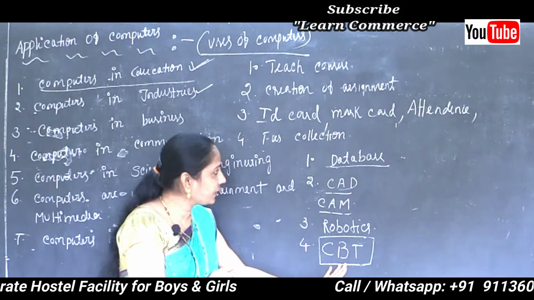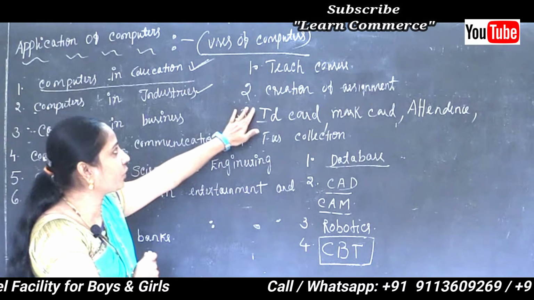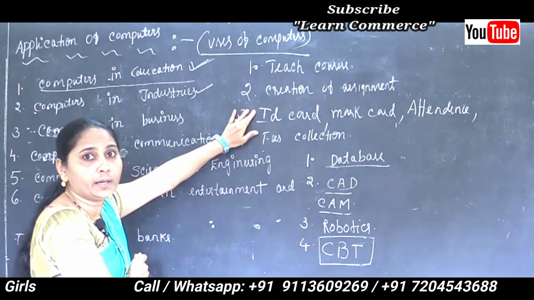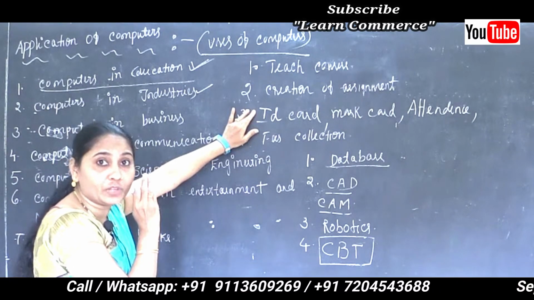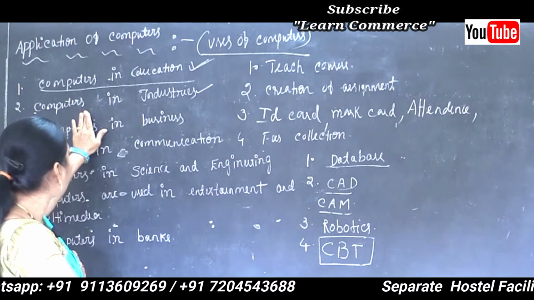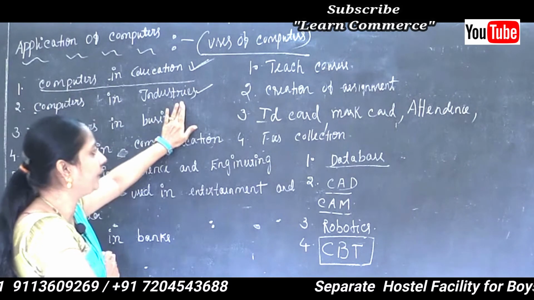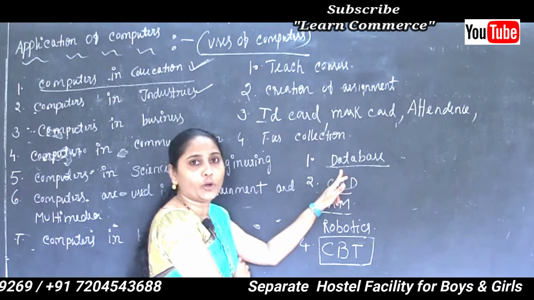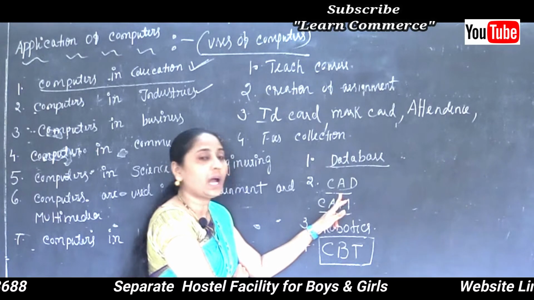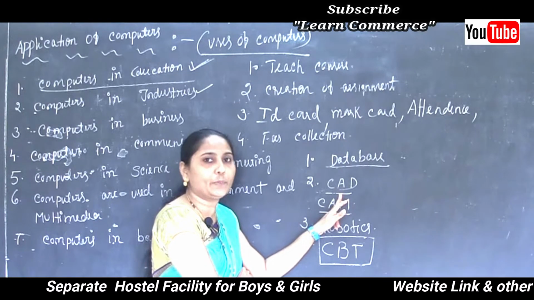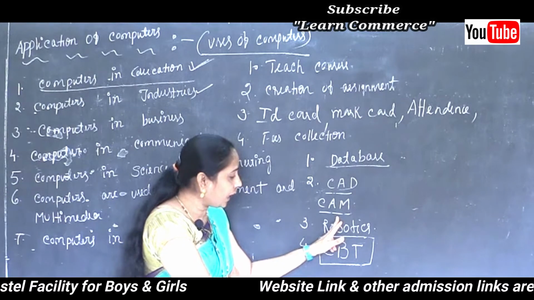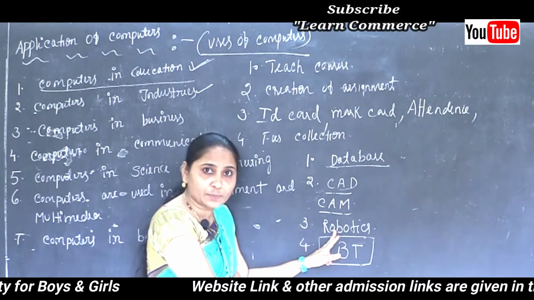So we know about computers in education, why and what the use is, and we completed some points there. Now we are on the concept of computers in industry. The first point is the creation of the database, and also computer aided design, computer aided manufacturing, and running robotics.